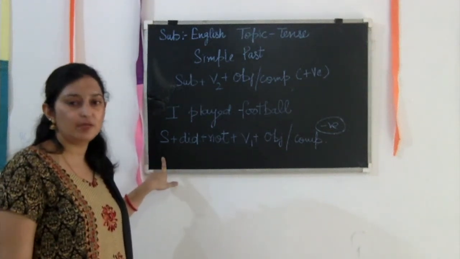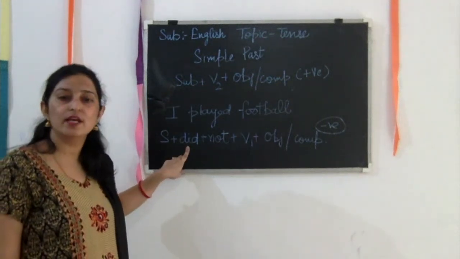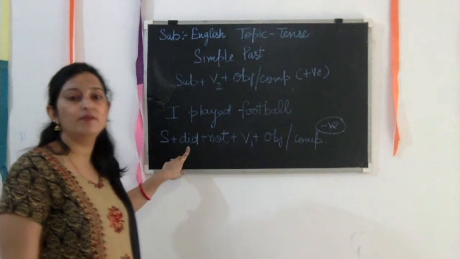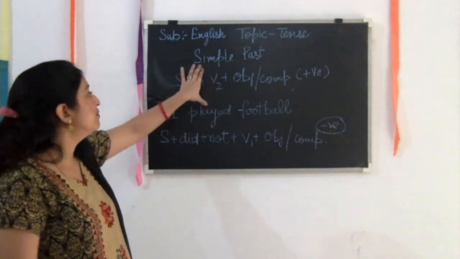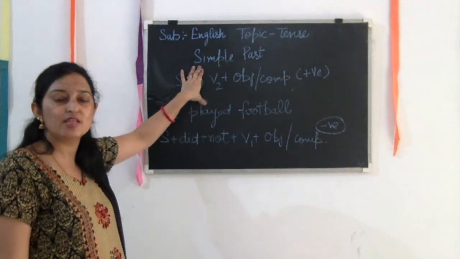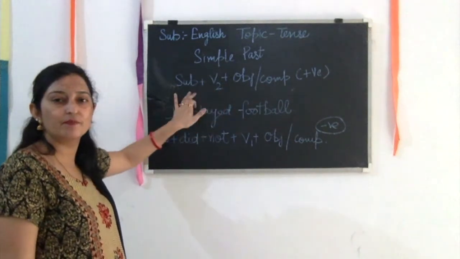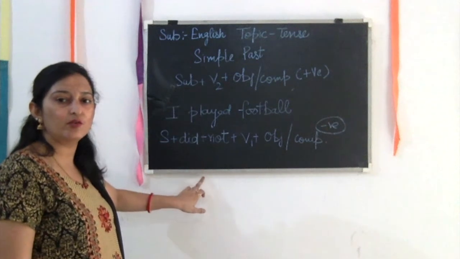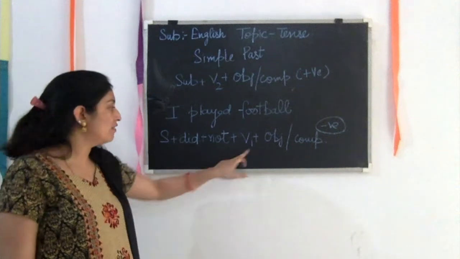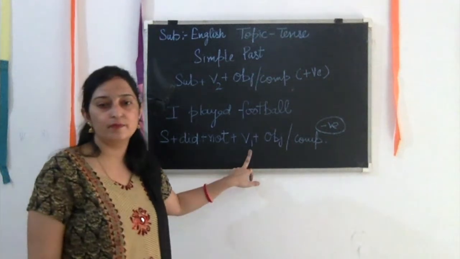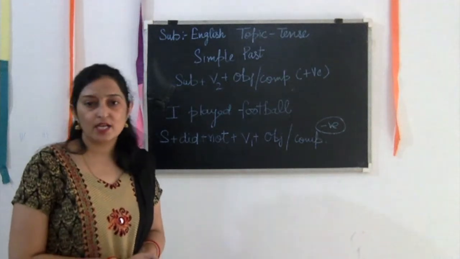So you can make your sentences here by writing any subject with every person: first person, second person, third person. With every person we have to use did here. There will be no option or change, because in the simple present we have a change as per first, second, third person, but here the second form is fixed for all subjects, and here also the second form did is fixed for all subjects, and then afterward the first form of the verb. So this is the rule for the simple past category here.